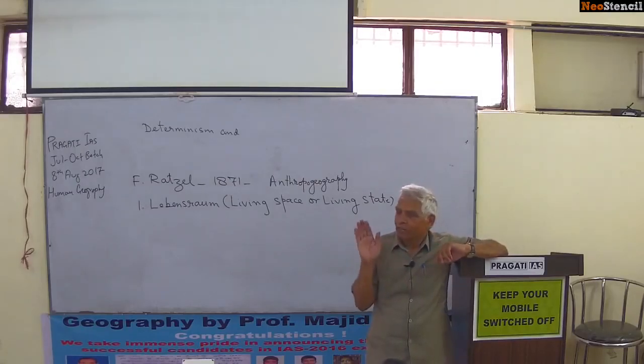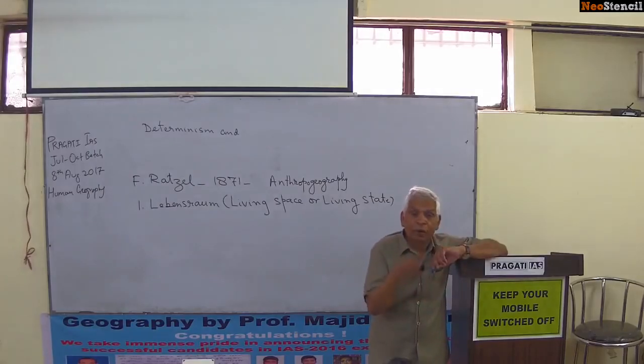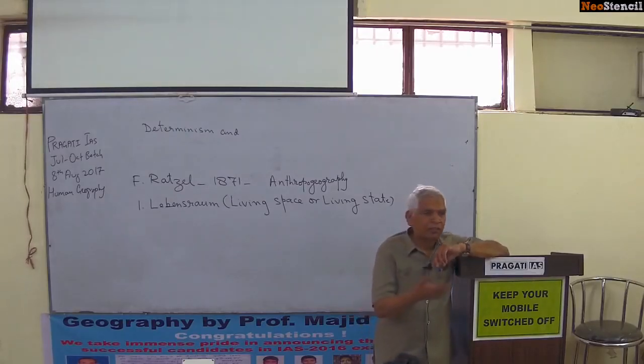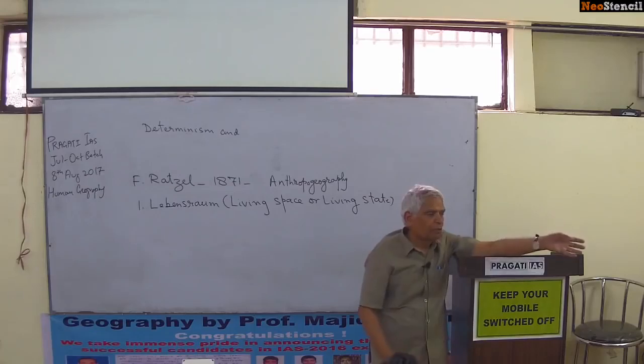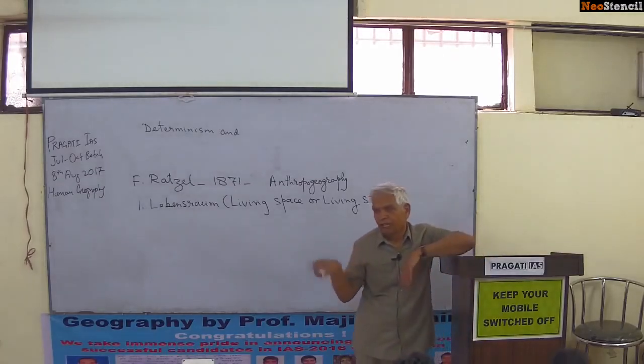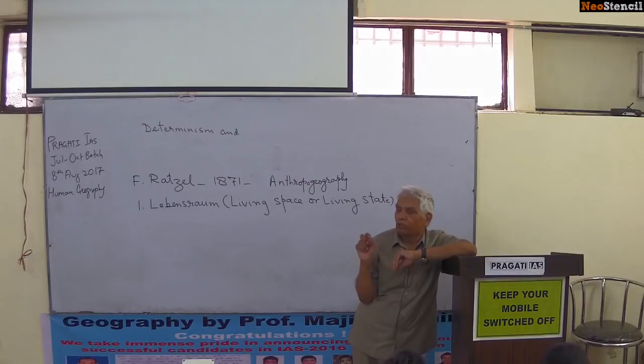Ratzel said that like living things, the state, a non-living thing, also has a life. It takes birth, it grows, becomes a child, then it becomes mature, it becomes old and disappears. In this cycle of life, the powerful should rule over the world. In one sentence, according to the political scientists,